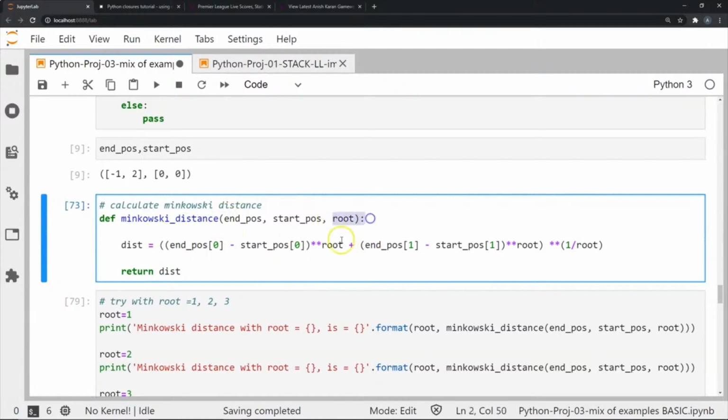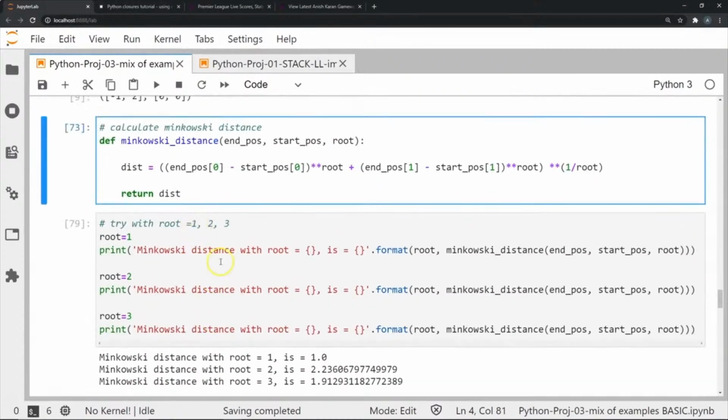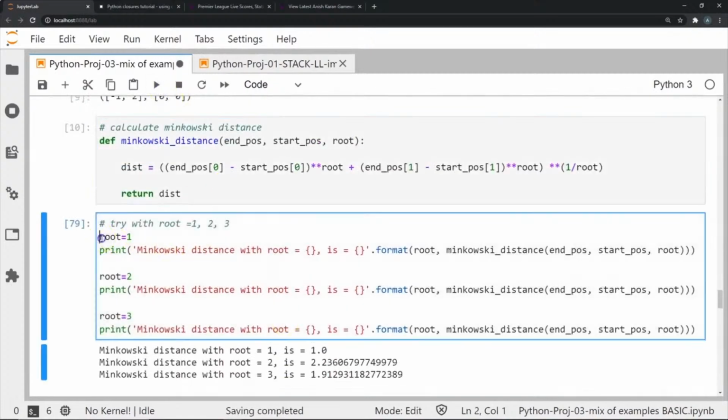When we give root 1, it will check the distance between the end and the starting points with the p value of 1. If we give it 2, it will calculate Euclidean distance with p value 2. Similarly for 3, and we can calculate for any roots. So we're going to calculate for 1, 2, and 3 roots, and see what values we get in each case. When root is equal to 1, I print a statement saying Minkowski distance with root 1 is something, and then root 2 is something, root 3 is something. Let's see what results we get.